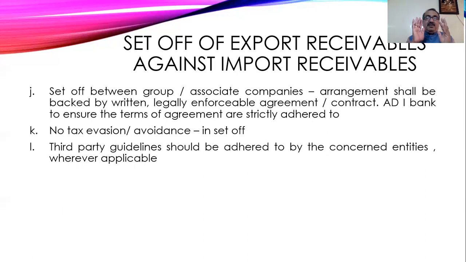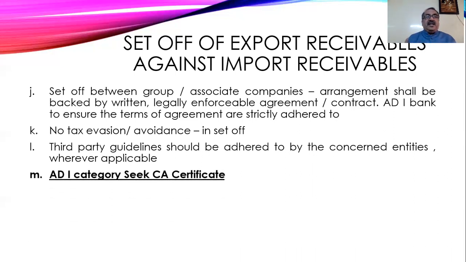There should be a return agreement, but everything should be verified by the authorized dealer. That is what they have to verify. Only then can even third-party export dues be adjusted with your account. So that is also possible. Then here the authorized dealer will seek the chartered accountant certificate.